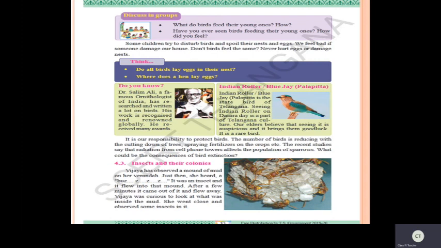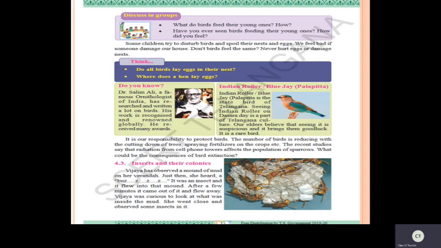Okay? Yes. Now here, think. Do all birds lay eggs in their nest? Just think, children. If you see a hen, wherever they find, they'll just lay the eggs. But among birds, you'll see some male birds, like weaver birds, where only the males form the nest and the female will lay the eggs. If you see peacock and peahen, the peacock won't lay the eggs. The peahen will lay the eggs.